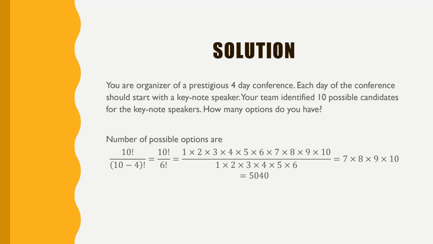The possible number of options, we know the formula, it is uppercase N factorial divided by uppercase N minus lowercase n factorial, which equals 10 factorial divided by 6 factorial. How do we write 10 factorial? 1 times 2 times 3 times until 10. And 6 factorial, we write 1 times 2 times 3 times 4 times 5 times 6. If we see the denominator, we can eliminate some of the numerator terms. So what we are having is 7 times 8 times 9 times 10, which equals 5040. So you have 5040 options to select from.